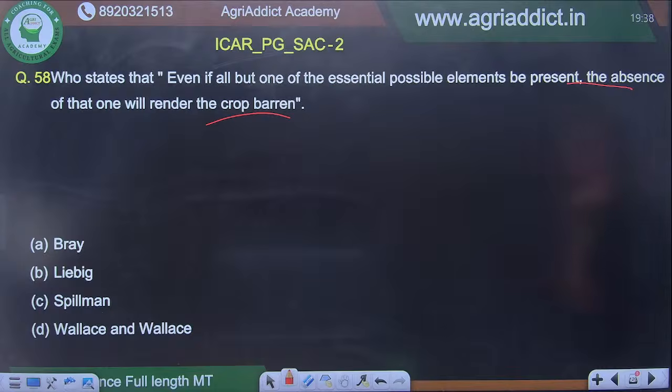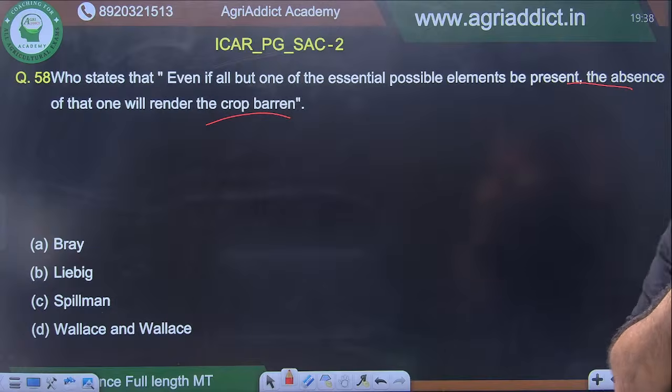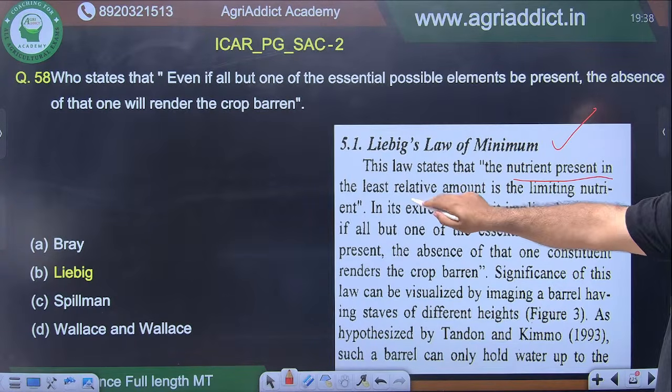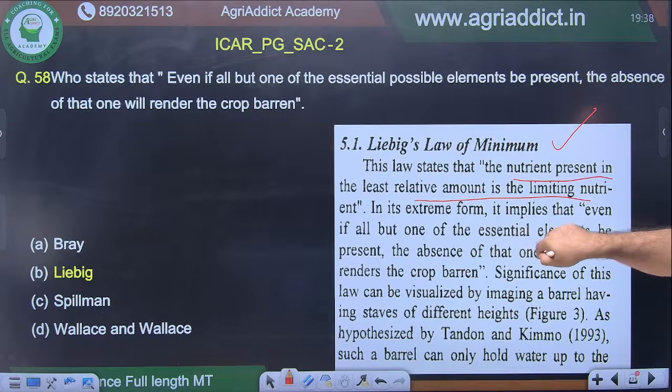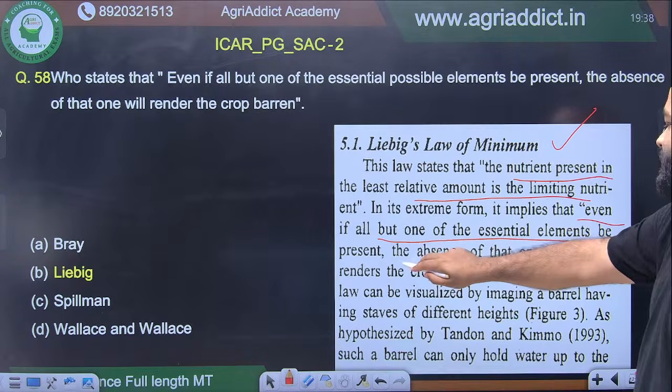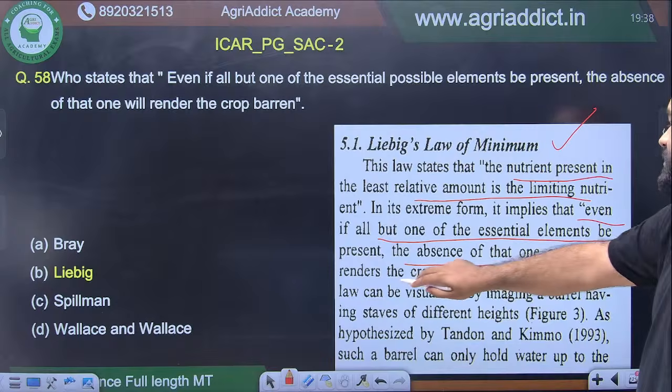Even if all but one of the essential possible elements be present, the absence of that one will render the crop barren. B, this is nothing but Liebig's law of minimum. This is from the old ICCS, the mineral nutrition chapter. The nutrient present in the least relative amount is the limiting nutrient. In its extreme form, it implies that even if all but one of the essential elements be present, the absence of that one constituent renders the crop barren.